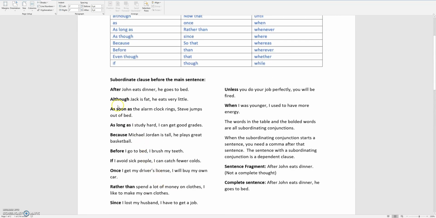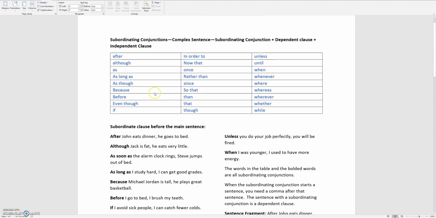When these subordinating conjunctions are at the beginning of a sentence, then you need a comma. That's all you need to remember if you have trouble with comma usage. And so I suggest that you memorize this list of subordinating conjunctions so that every time you see a subordinating conjunction, you know that it is a complex sentence, and you know that every time you see that particular word at the beginning of a sentence, you know to put a comma, and that if that word comes at the end of the complete thought, there is no comma.